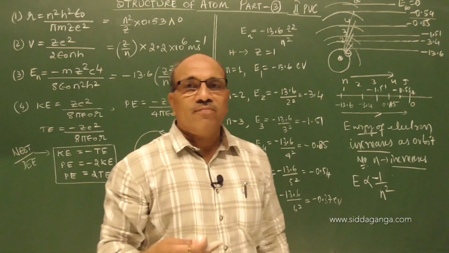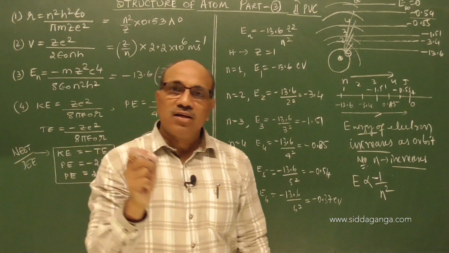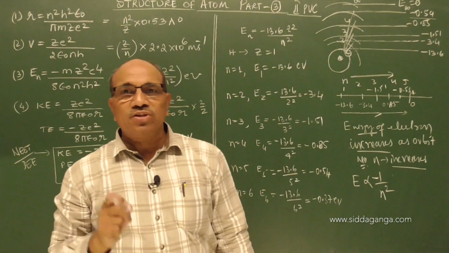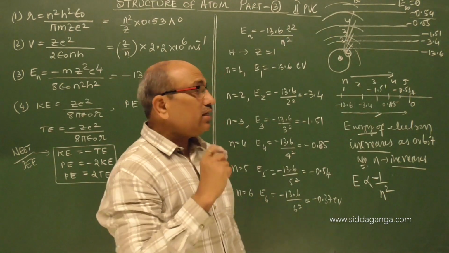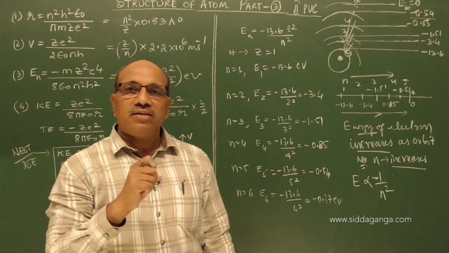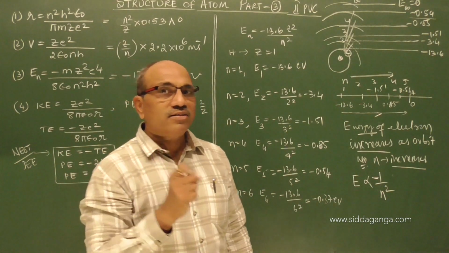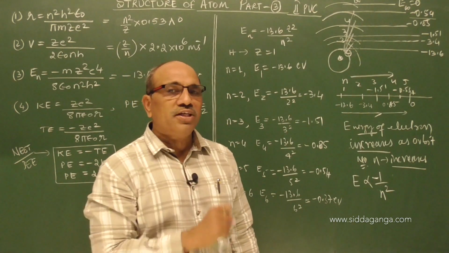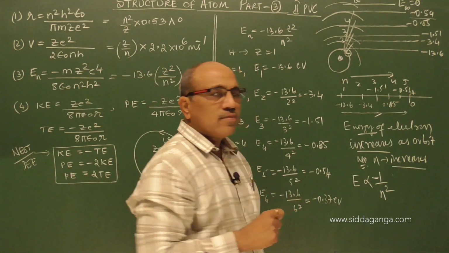Therefore, for all electrical conduction and chemical reactions, the outermost electron's contribution is very high. The very reason is they easily come out from the parent atom. Binding energy is least, but the electron is energetic. Binding energy is least; the contribution needed to take that electron away from the atom is very less. I hope you have followed.